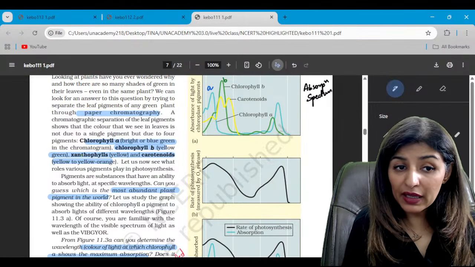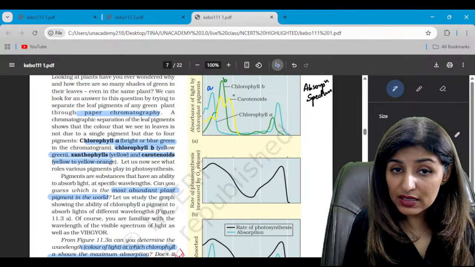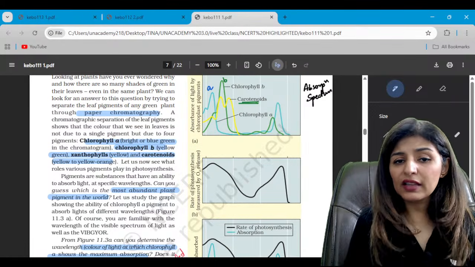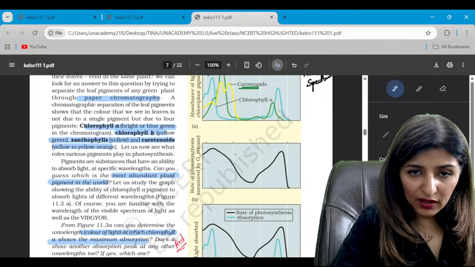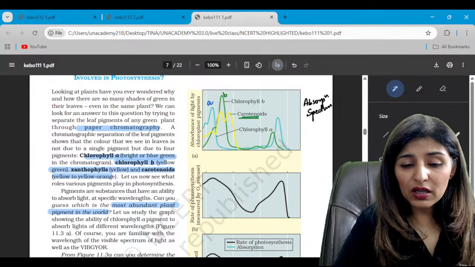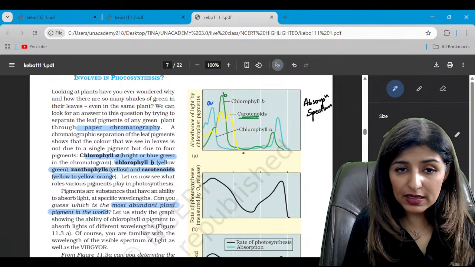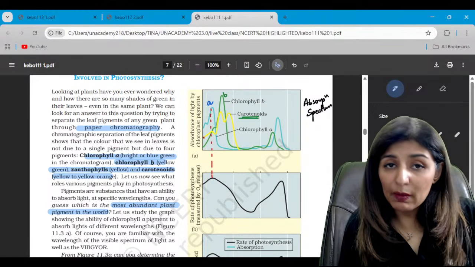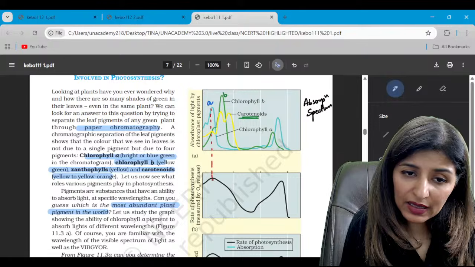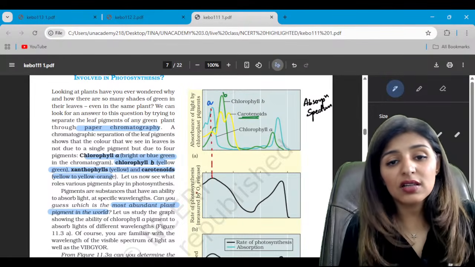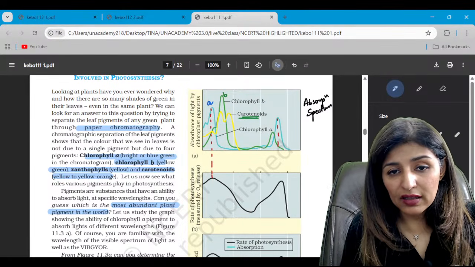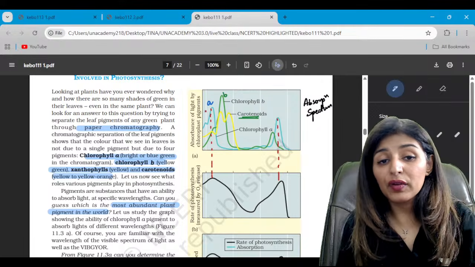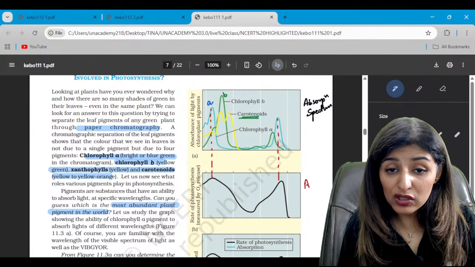Then chlorophyll B is yellow green, this is B, and these many spikes indicate the carotenoid. Is that clear? All right. Now we also observe that the same place where chlorophyll A showed a spike in absorbance, we see a spike in the rate of photosynthesis also. Like see, there are two spikes seen here. So that means whenever chlorophyll is absorbing more light, it is showing more action.